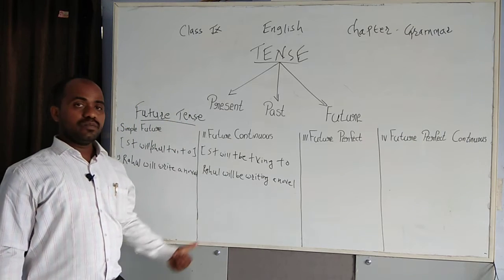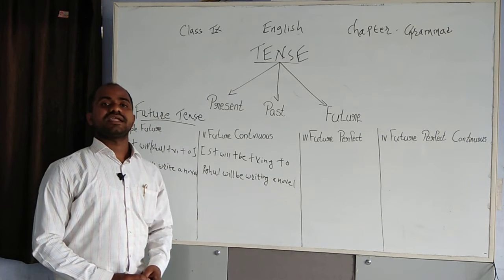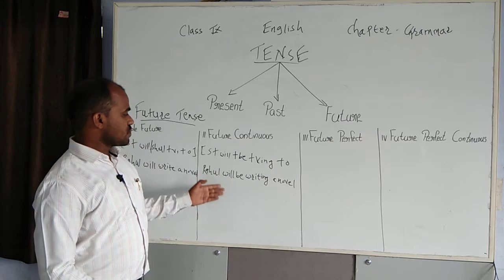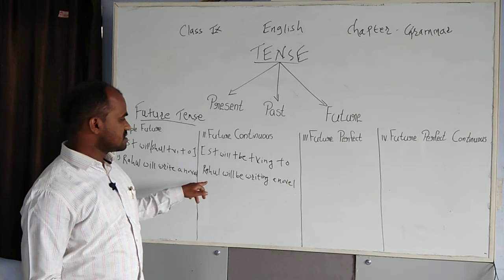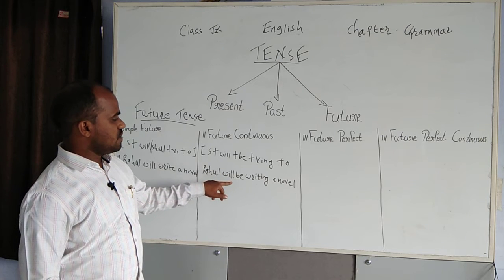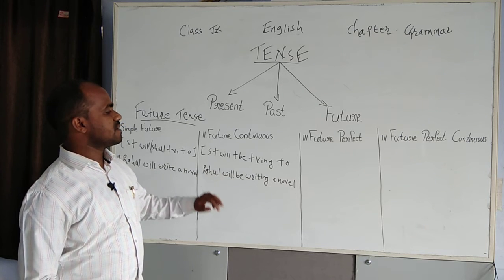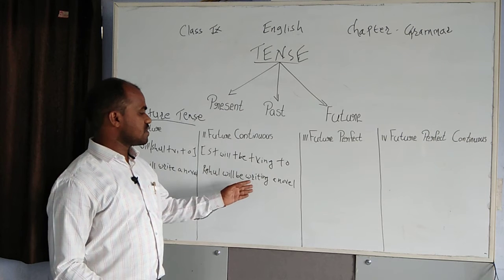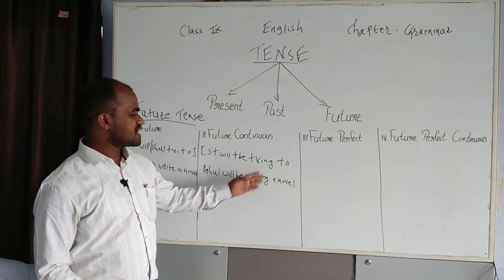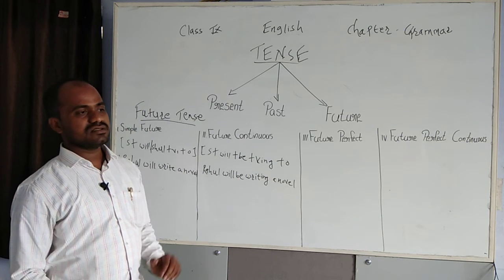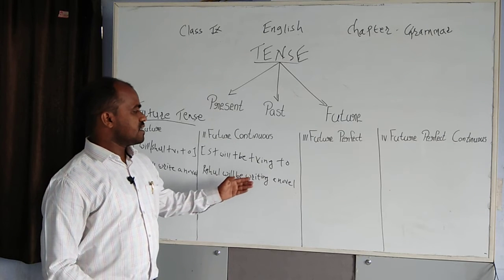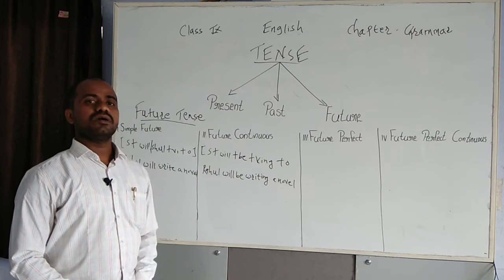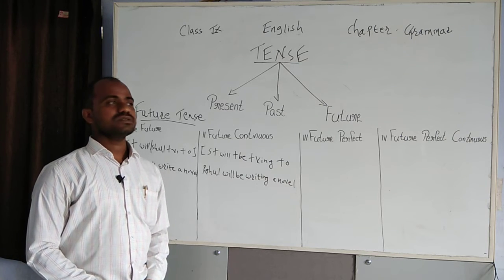What will be the negative? Rahul will not be writing a novel. So the structure here: Rahul is the subject, will be is the helping verb, the first form of the verb is write with ing, writing, and the object is novel. Rahul will be writing a novel. That is the example of future continuous tense.